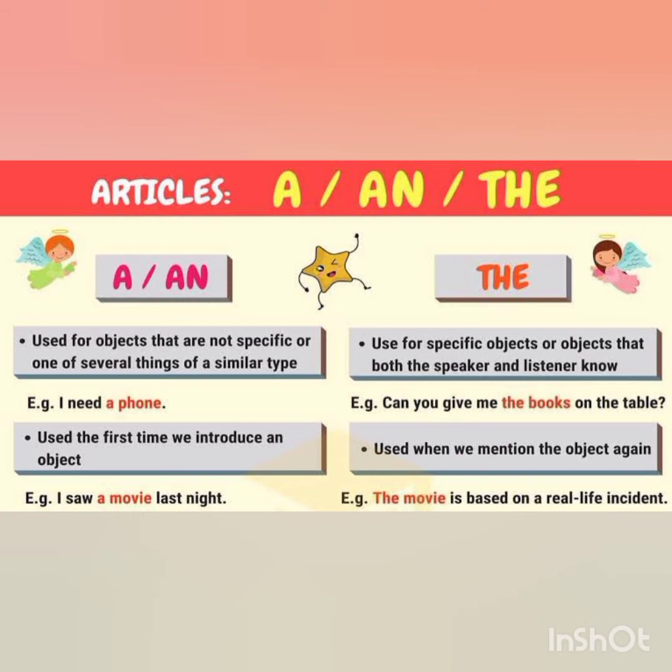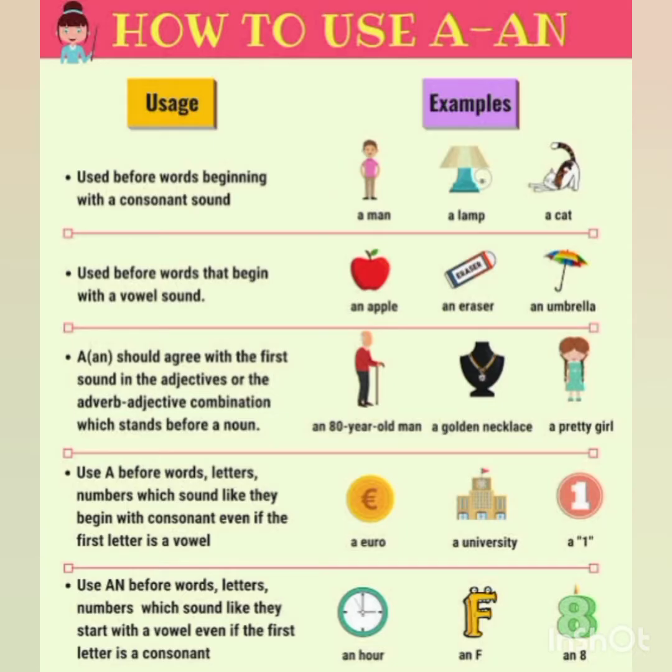Now we will see the uses of a or an. How to use it? First, a is used before words beginning with a consonant sound. Examples are here: a man, a lamp, a cat. An is used before words that begin with a vowel sound. Examples are an apple, an eraser, an umbrella.